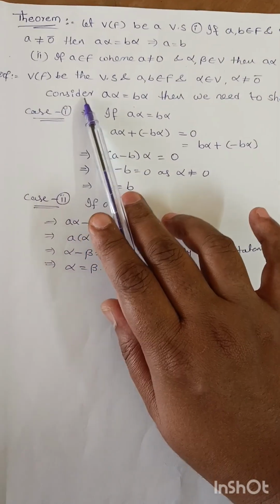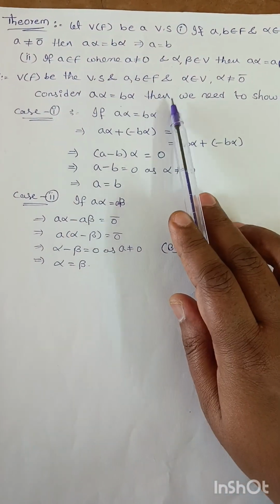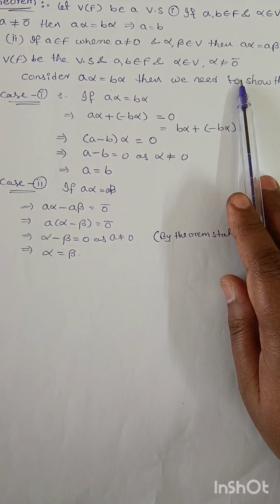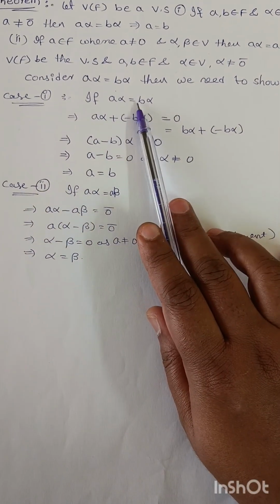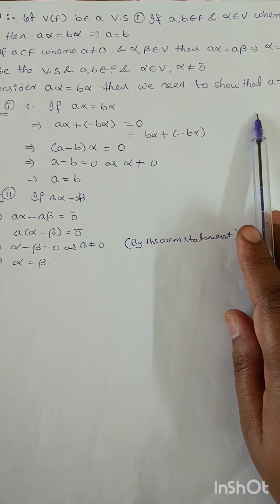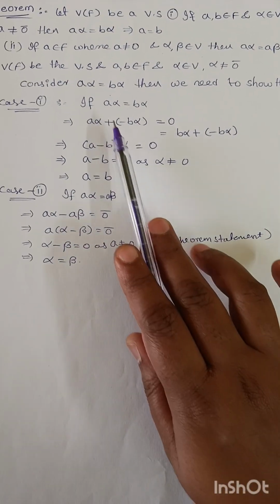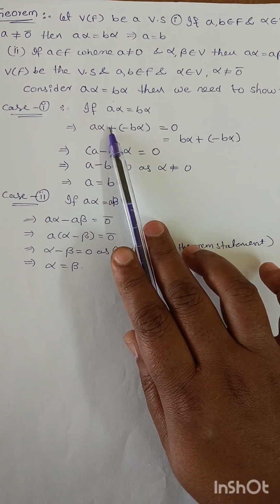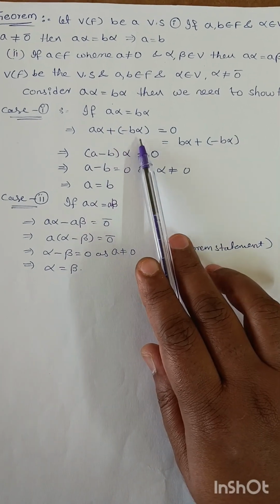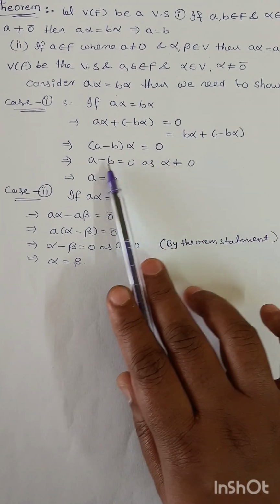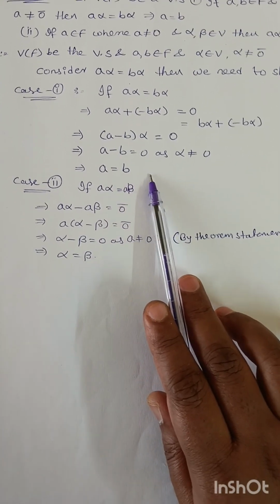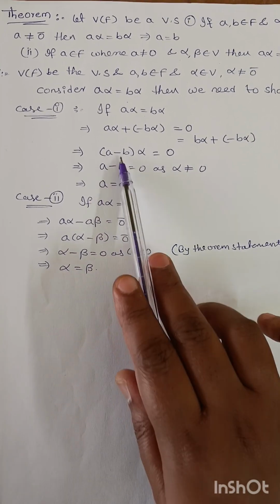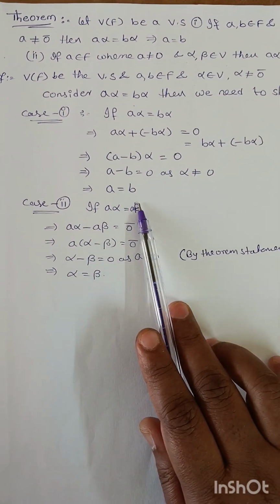Next, proof. V(F) is a vector space and a, b belongs to F and α belongs to V, where α not equal to 0 vector. Consider aα equal to bα, then we need to show that a equal to b. First one, if aα equal to bα, then we take bα to this side, so aα plus minus bα equal to 0. α common, (a minus b)α equal to 0, then a minus b equal to 0 as α not equal to 0. So that's why a equal to b.